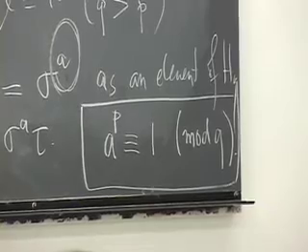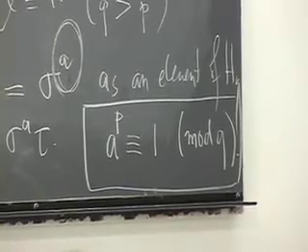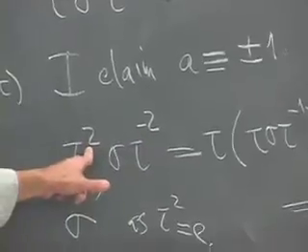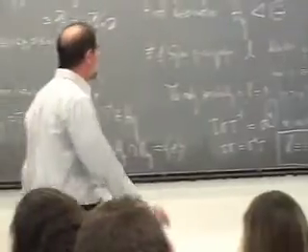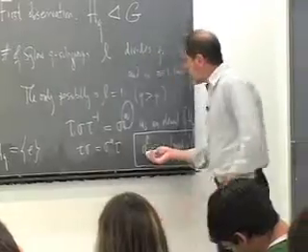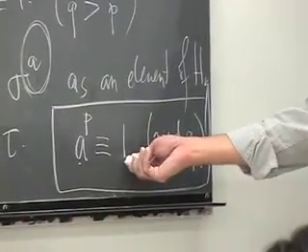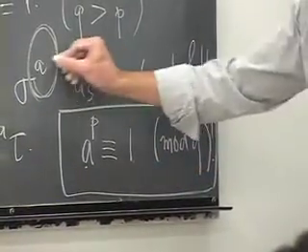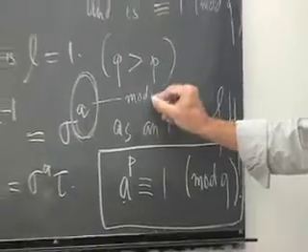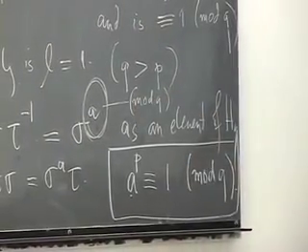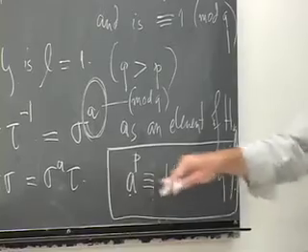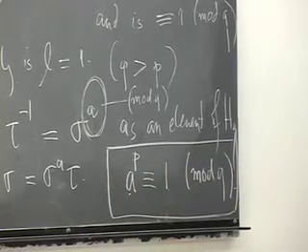Because you would apply tau, you wouldn't take the square of tau, you'd take the pth power of tau, which you know is the identity. So this a, which is really a number mod q, has to have the property that when you take its pth power, you get 1 mod q. This is a number mod q, because you just have to know what it is to raise tau to. And it can't be arbitrary mod q. It has to have its pth power being 1.